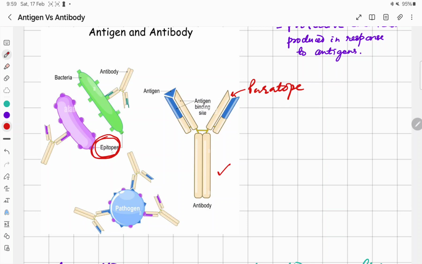So the epitope of antigen binds with paratope of antibody. So antibody is the Y-shaped structure and it has two heavy chains. This is one heavy chain, this is another heavy chain, and two light chains. So this is the structure of antibody.